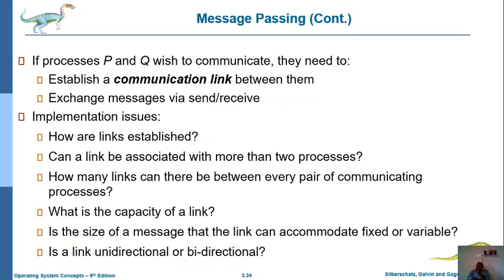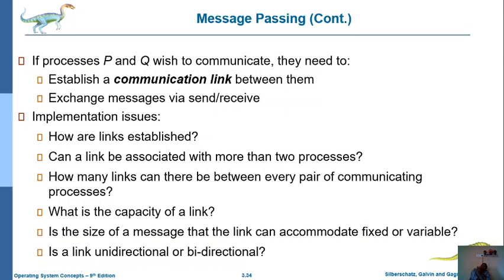At a particular time, which node can access that link? That is one design issue. And in case there is a link among several processes, at most how many processes can use that link at a time, either a single process or multiple processes? That is another issue.